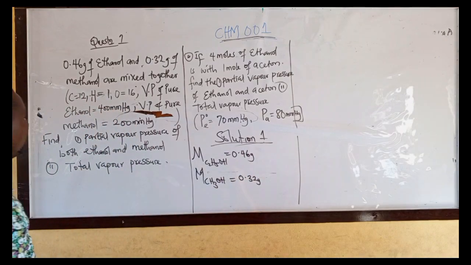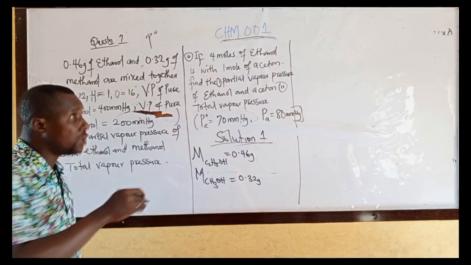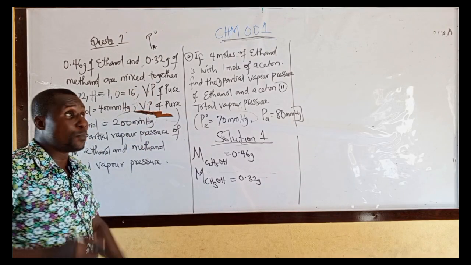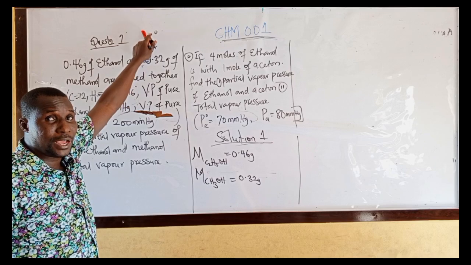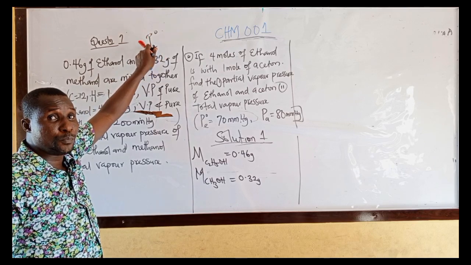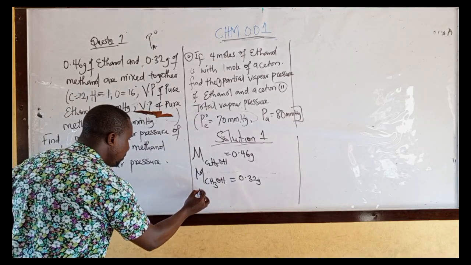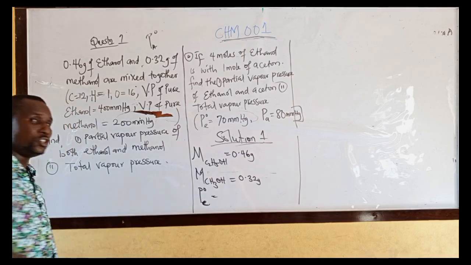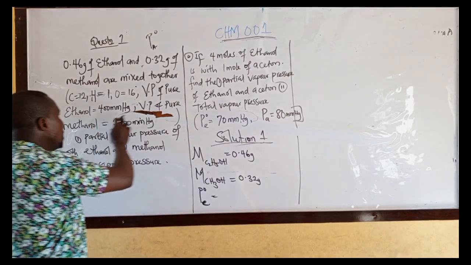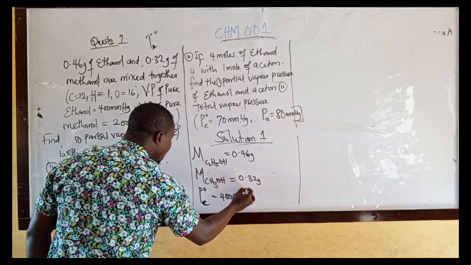Then we are given the vapor pressure of pure ethanol. I told you P naught is for the vapor pressure of a pure substance A, the vapor pressure of pure liquid A. That is P naught A. In this case, we are given the vapor pressure of ethanol. Now the P naught of ethanol, let me use E, the vapor pressure of pure ethanol, is given as 400 millimeter mercury.